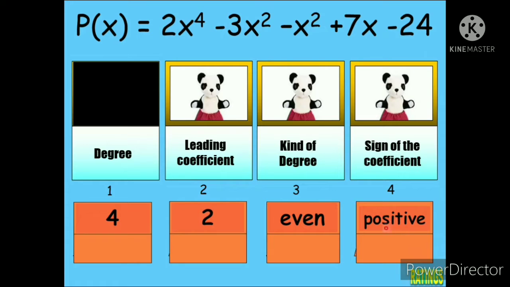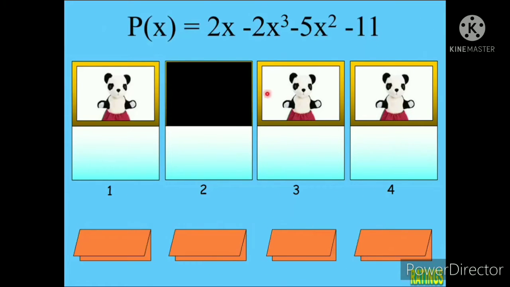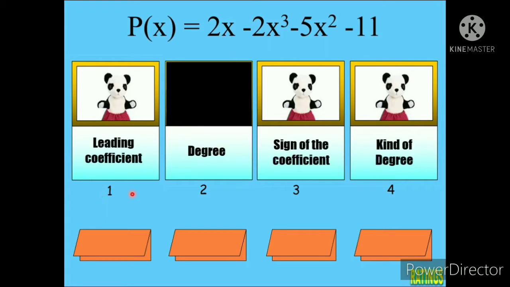Ayan. Next question. We have P of x is equal to 2x minus 2x raised to 3 minus 5x squared minus 11. So the questions are this one. Number 1, what is the leading coefficient? Number 2, what is the degree? Number 3, what is the sign of the coefficient? Number 4 is the kind of degree.